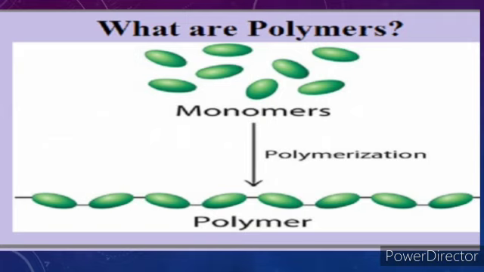Here in this picture also you are seeing some bead like structures. So these bead like structures, when they are in a single unit, are known as monomers. And when they are joined together to form a chain like structure, they are known as polymers. And the conversion of monomer into polymer is known as polymerization.